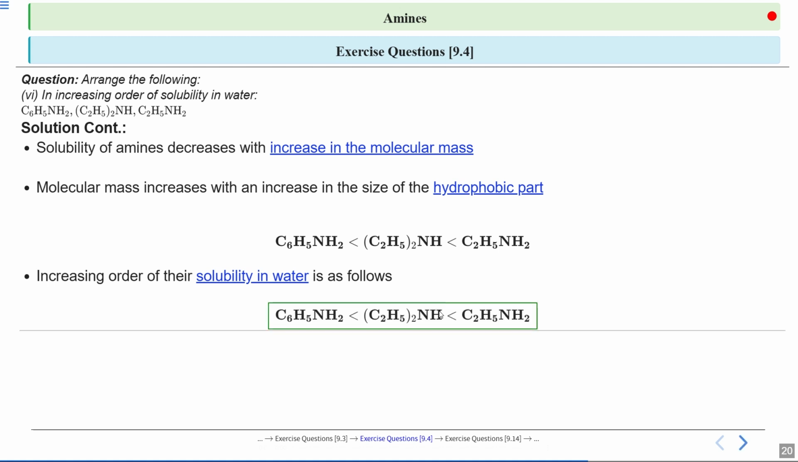So this is the order which we have discussed, the increasing order of solubility in water. What you need to remember is that the hydrophobic part of the molecule gets larger, and that is why the solubility in water decreases.